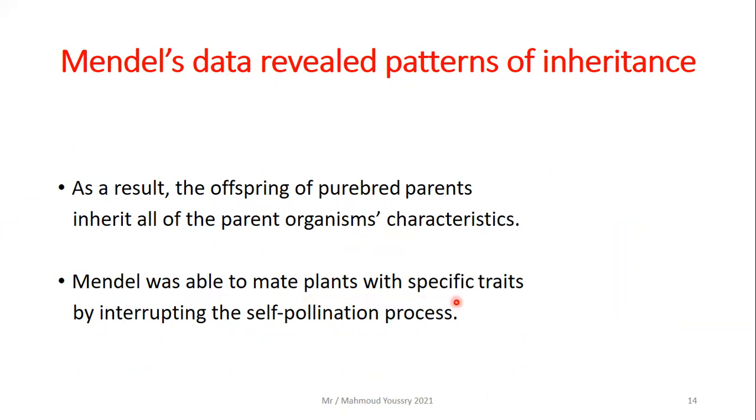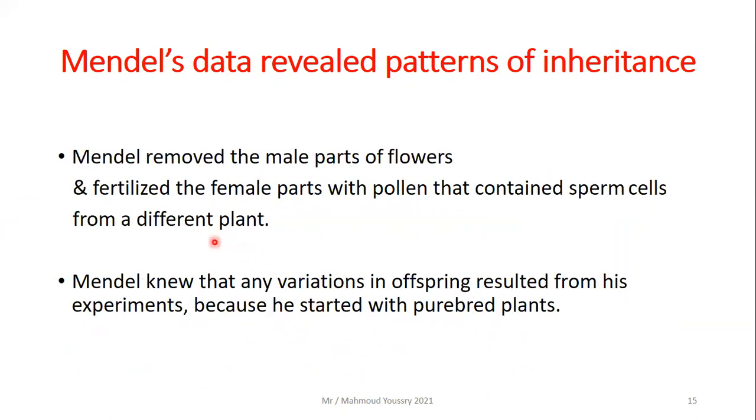Mendel was able to mate plants with specific traits by interrupting the self-pollination process. Mendel removed the male parts of a flower, which are the stamens, and fertilized the female parts with pollen that contained sperm cells from different plants. Mendel knew that any variation in offspring resulted from his experiments because he started with purebred plants.